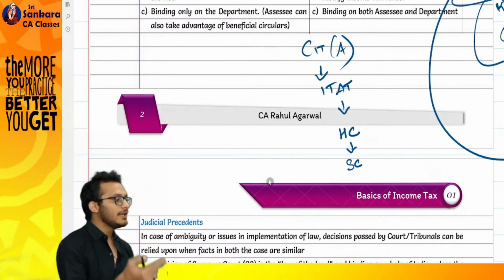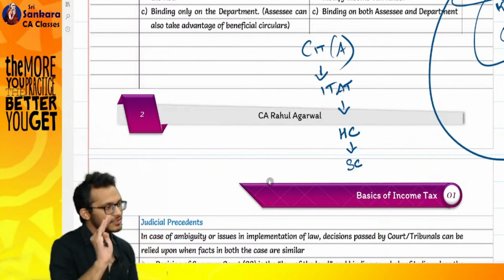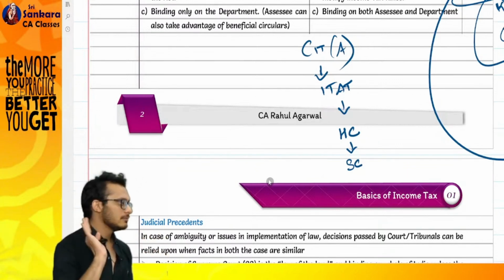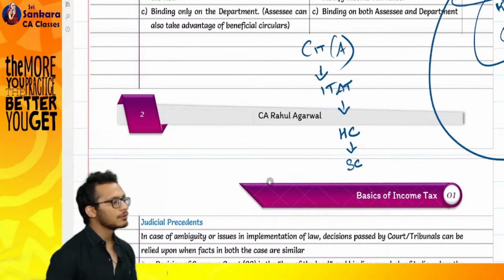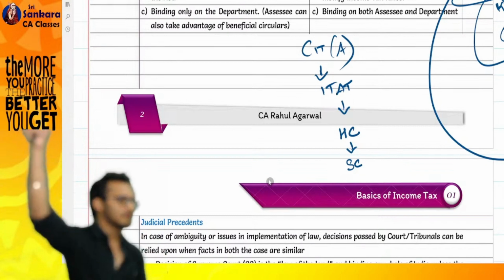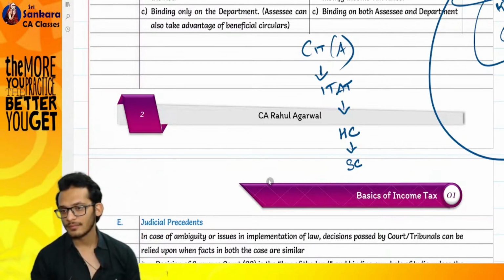Understand? Supreme Court only interprets what is there in the act today. If the act itself has been modified, Supreme Court's decision becomes invalid. There becomes a new law. Now what you need to do? You need to again go and follow the same process. If the law does not change, the case law stands valid.